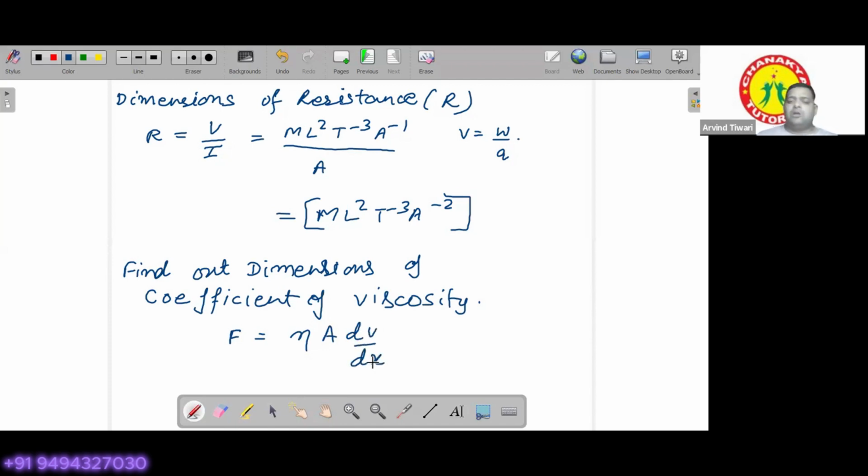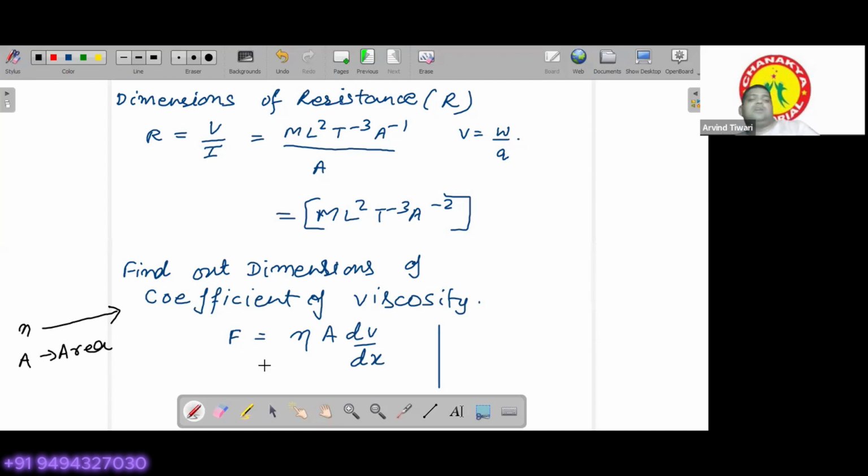I think you are familiar with almost all the terms. The only thing you do not know is eta. Here eta is the coefficient of viscosity and A is the area of cross section. Also, dV by dx is the velocity gradient, which we have calculated earlier.